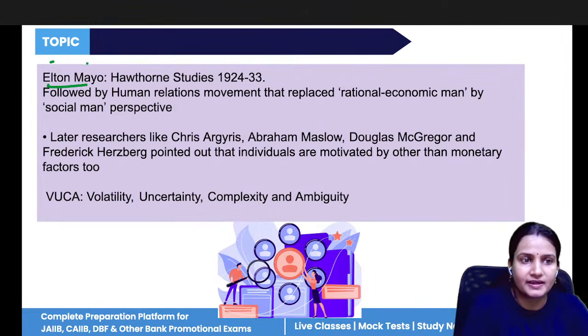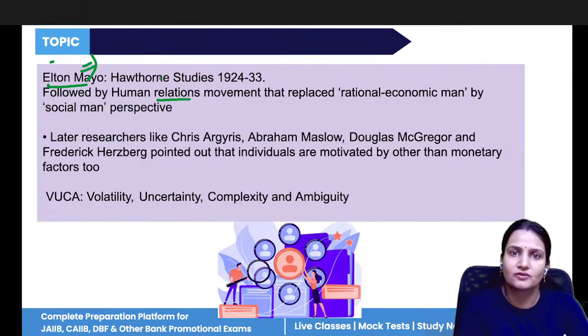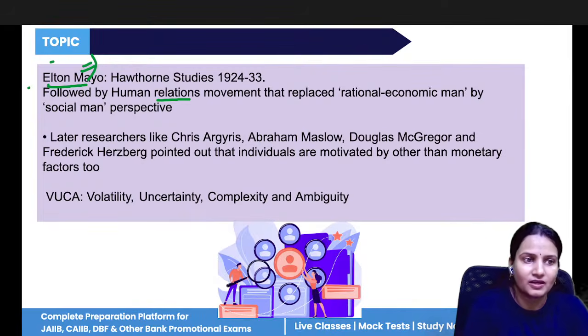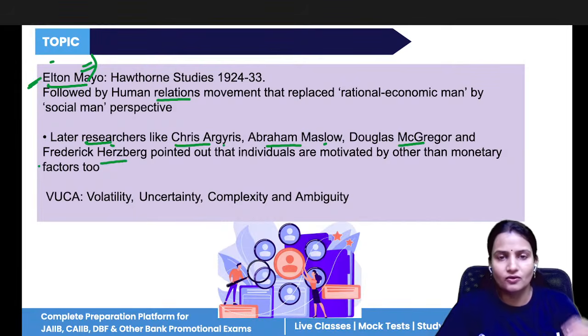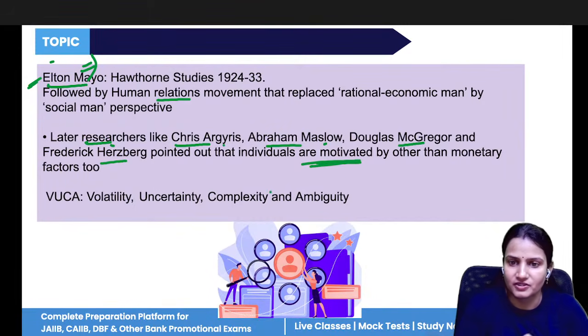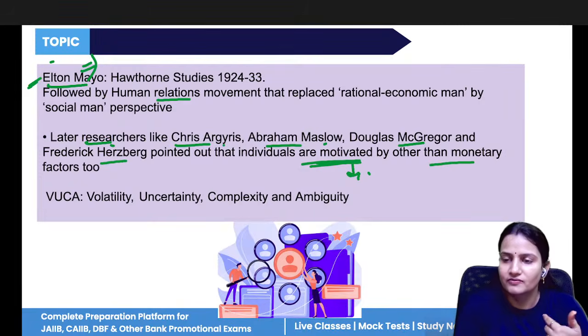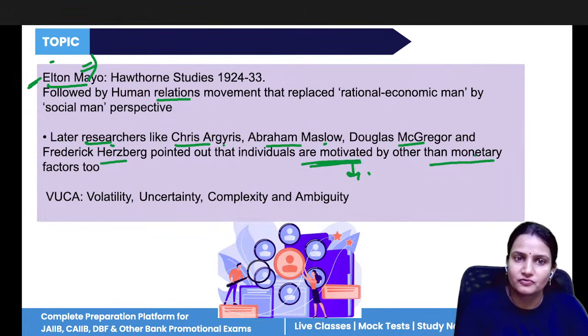Then Elton Mayo gave the concept of human relations: if the relations are good in the company, if people are good, they have coordination, they are working in a coordinated manner with cooperation, then the work can be done effectively. And later, researchers like Chris Argyris, Abraham Maslow, Douglas McGregor, and Frederick Herzberg said that money alone does not matter for people. There is something more than monetary value that also matters. And what is that? That is motivation. Rather than only giving money to them without motivating them, it is not going to work for a longer period of time. You have to give them motivation as well.